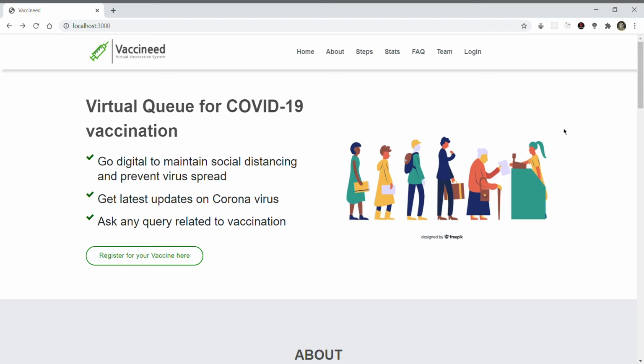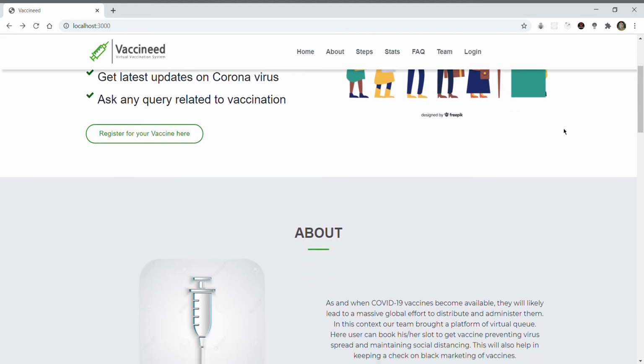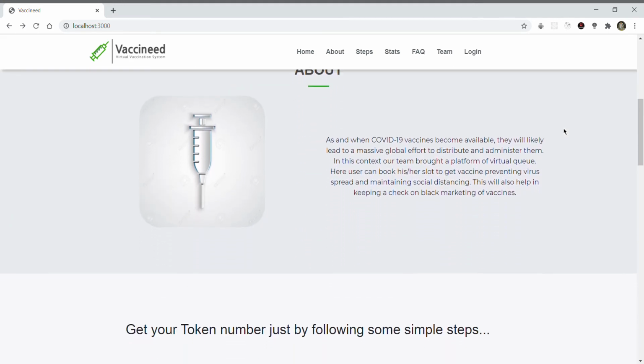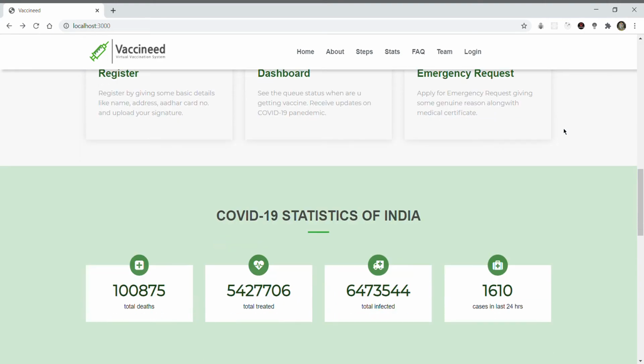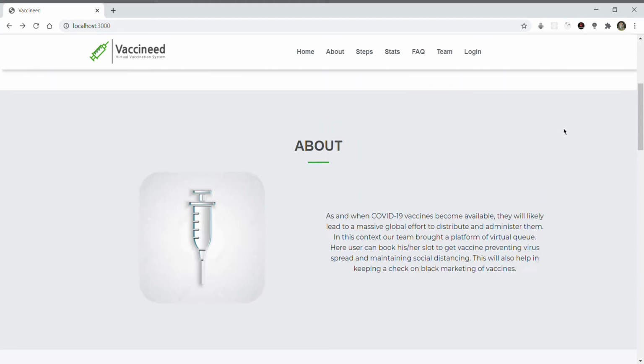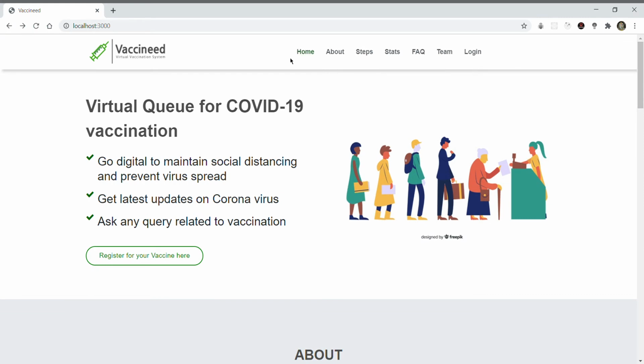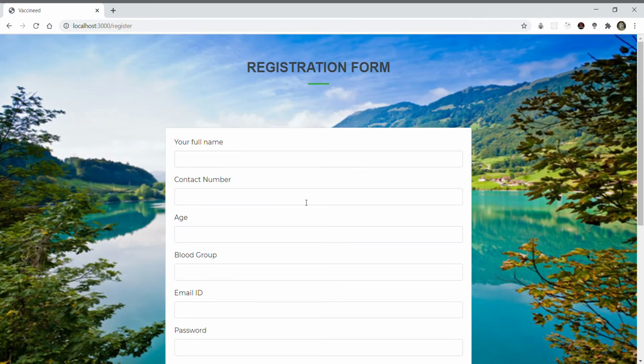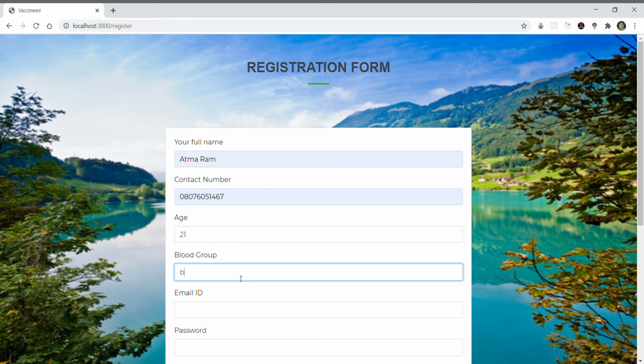This is our website's homepage. Here we can see it now. Coming to the home button, we can see a button to register. By clicking on it, a registration form comes, where it needs some basic details. Let's fill it.